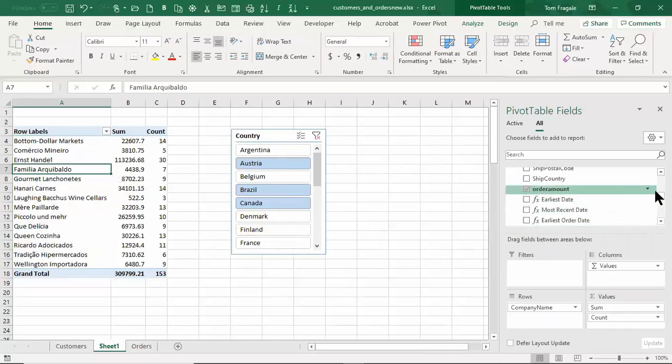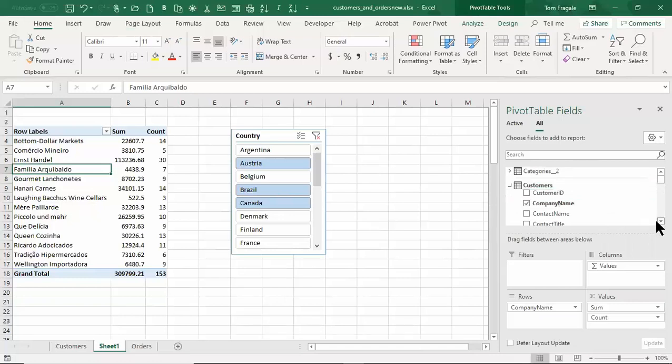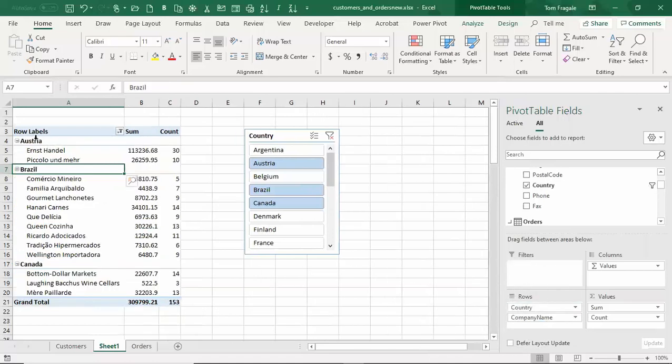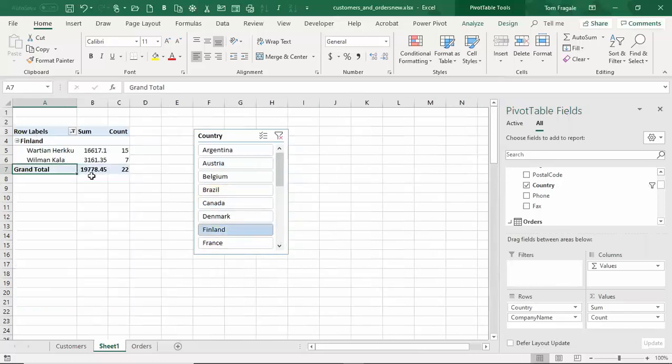So I'm going to come over here to the fields, go back to where the fields for the customers table appear, and then I'll pick up country. Now watch where I'm going to drag that. I'm going to drag that into the rows, but I'm going to make sure it's above the company name. You see where I am? Right there. And now that I see Austria and then Brazil and Canada, it makes more sense. So if I pick on Finland, it only shows the ones for Finland on the slicer.